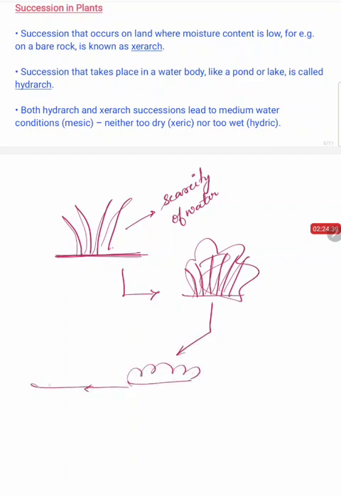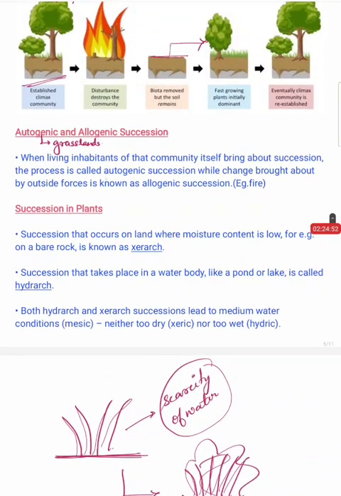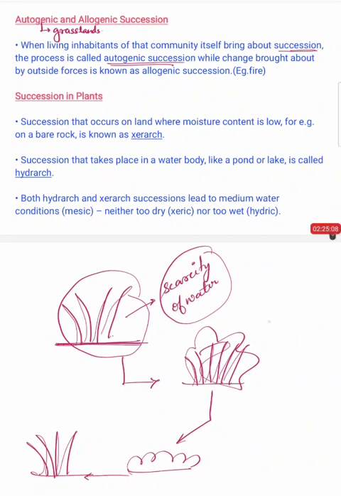lichens and mosses, and there will be again grasses. In this area no other community other than grasses will develop because there is scarcity of water. So this type of succession is called autogenic succession, where living inhabitants of that community, in case of grasslands, the grasses themselves bring about succession. In every other community it is the forest that is the climax community, except grassland. In grasslands the grasses will always be the climax community, right?